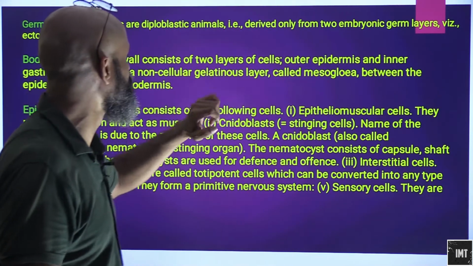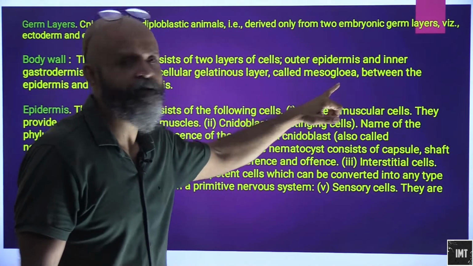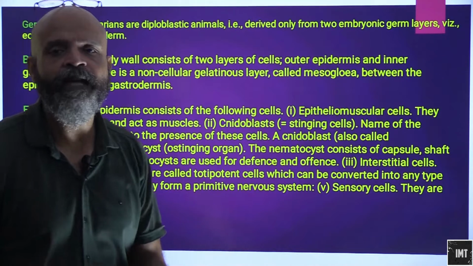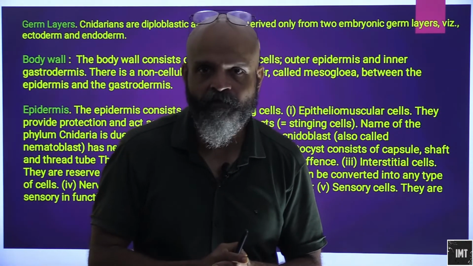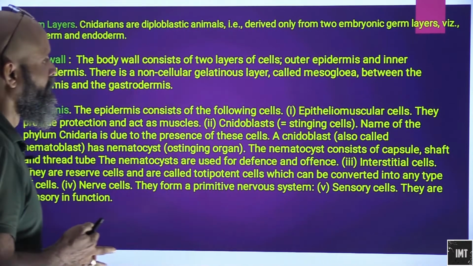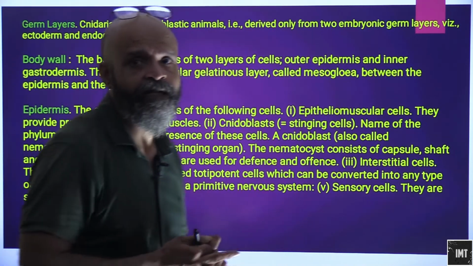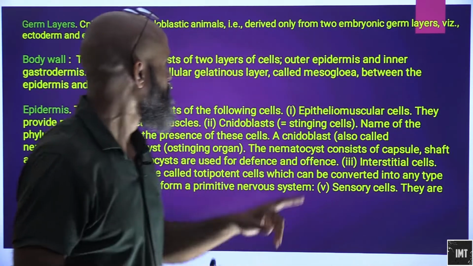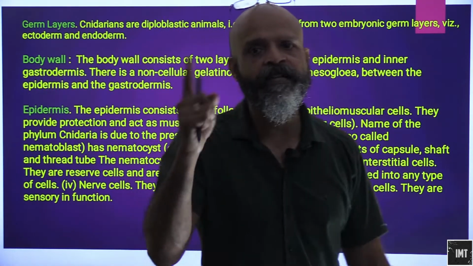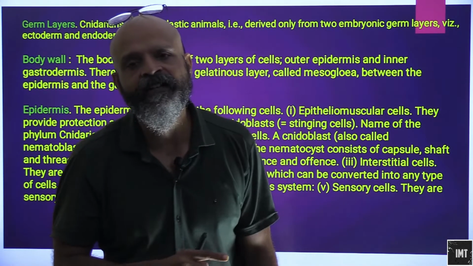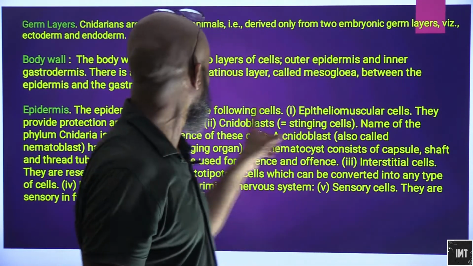There is a non-cellular gelatinous layer called mesoglea. Wherever we have diploblastic animals, we generally have mesoglea, which indirectly performs the function of mesoderm. It lies between the external epidermis and the internal gastrodermis.